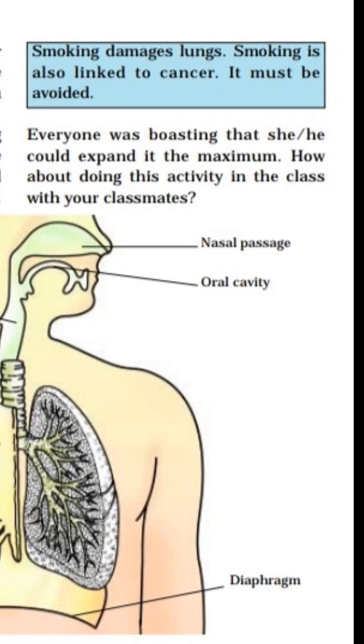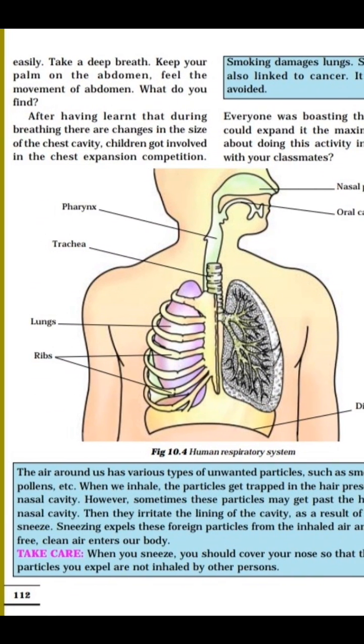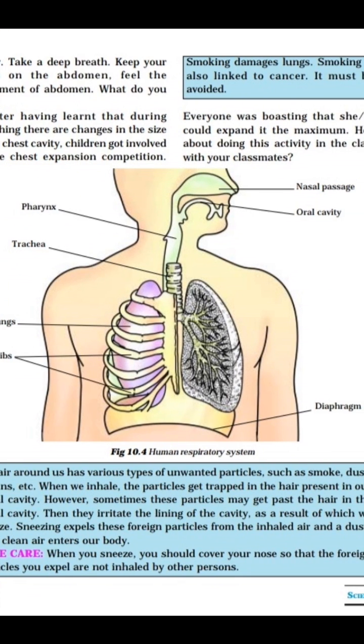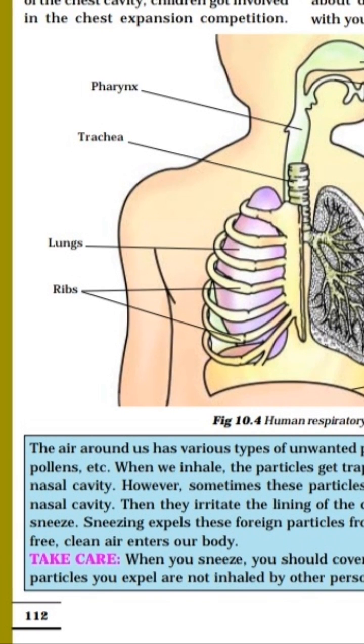And now next activities are there, that time we can find out all this. Now here the diagram was given, human respiratory system, most important diagram, you can draw in your notebook. Now downside, the most important point was mentioned. The air around us has various types of unwanted particles. We are aware about that.